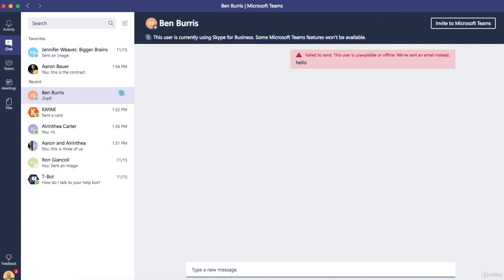And notice that it gives me an easy button to invite him to Microsoft Teams. So for this to work, he has to be part of my organization. If I have access to Teams, he probably has access to Teams. So long term, my best bet is to invite him to Teams. But in the meantime, at least I can send him a chat message.